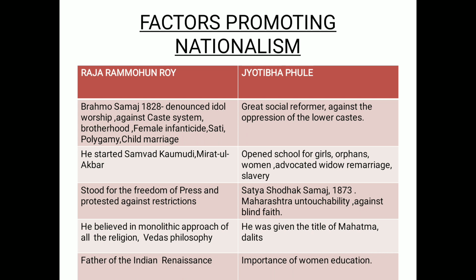Then he started Samvad Kaumudi and Mirat-ul-Akbar. These were the newspapers which he started. One was in Bengali, another one was in Persian. Clear? Next, he stood for freedom. He was highly supportive of the press, right? And he protested against the restrictions made by the British. Press means publication of newspapers. He really wanted newspapers to be published all over India so that people could get information. Clear, everyone? So he really supported the freedom of the press.